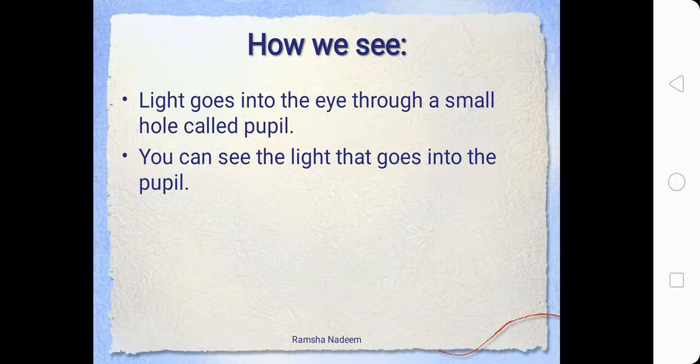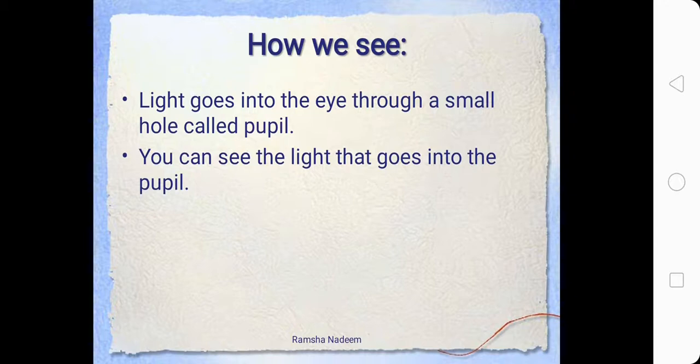Then light comes from the object into our eye, specifically into the pupil of our eye, the black part at the center of the eye. When the light reaches the pupil, it travels to the brain and then we are able to see.